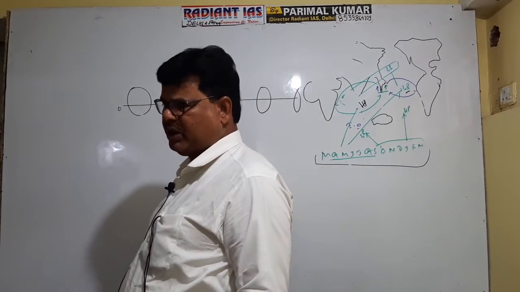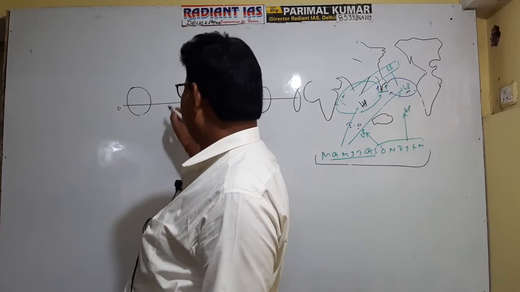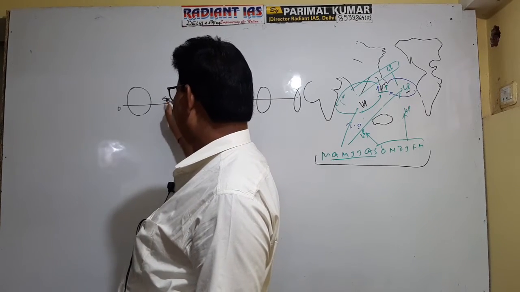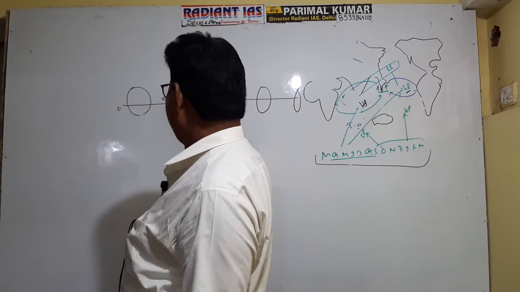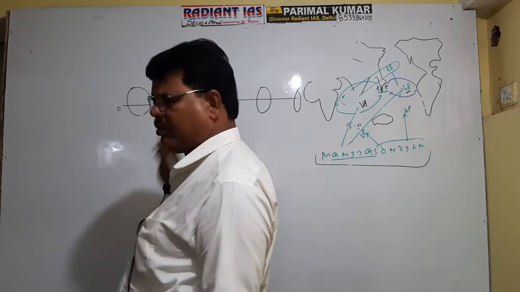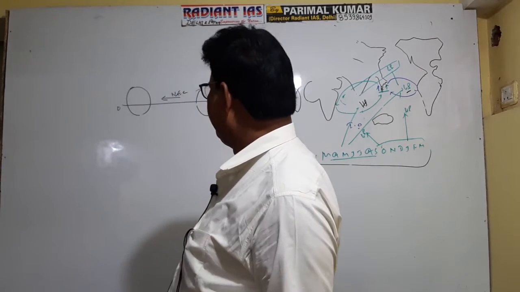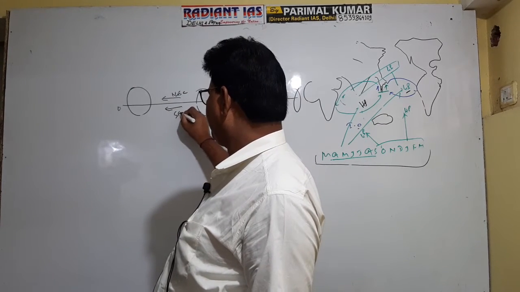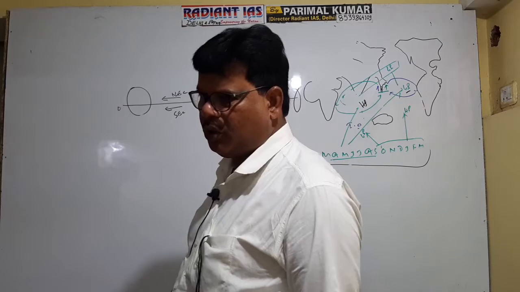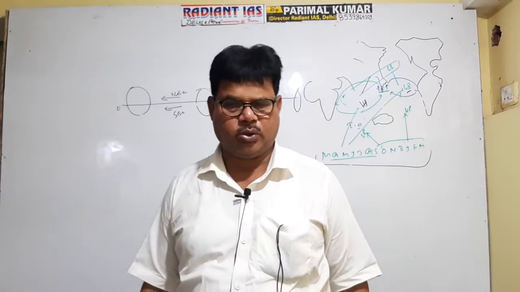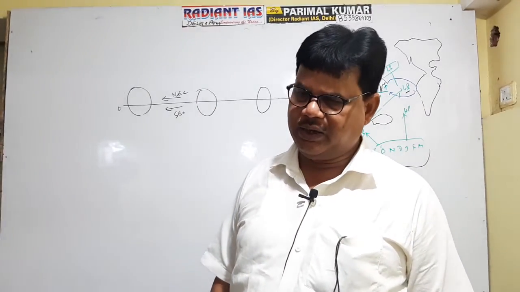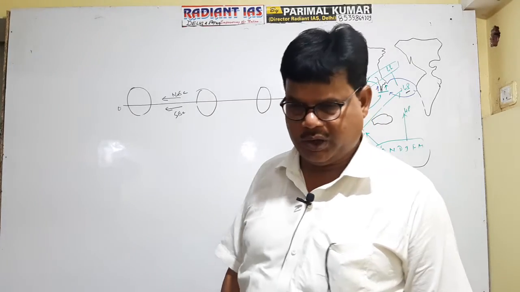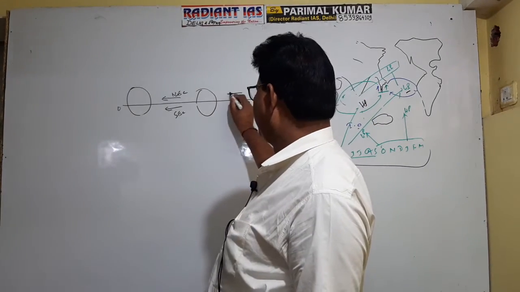So the oceanic current located to the north of equator is referred to as north equatorial current. And the oceanic current located to the south is referred to as south equatorial current. Okay? So north equatorial current and south equatorial current exist either in Pacific or Atlantic or Indian Ocean. Everywhere it exists.